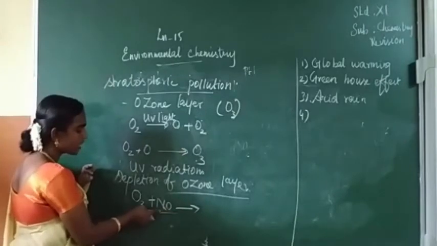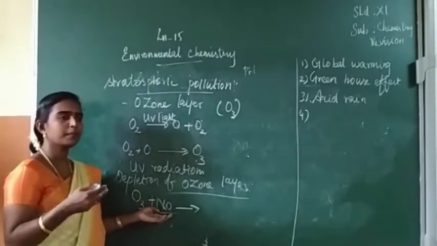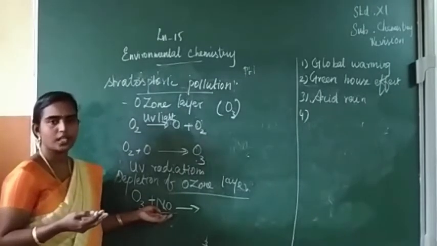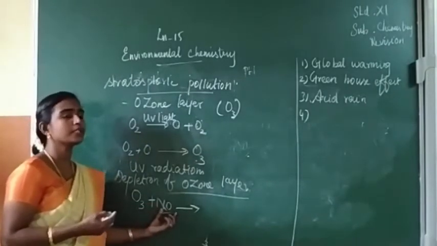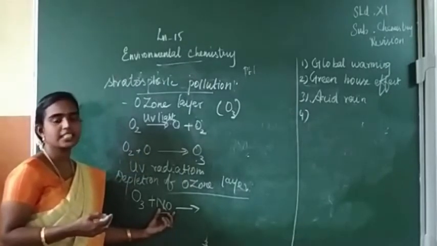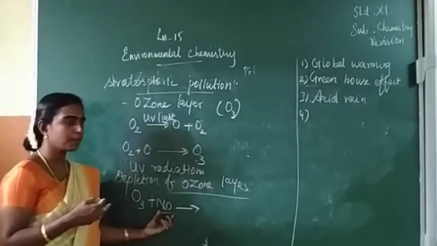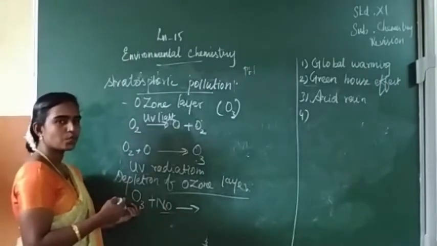These oxides of nitrogen are pollutants from the combustion of fossil fuels, or most probably from the exhaust of jet engines. Okay, so supersonic jets are responsible for this depletion of the ozone layer.